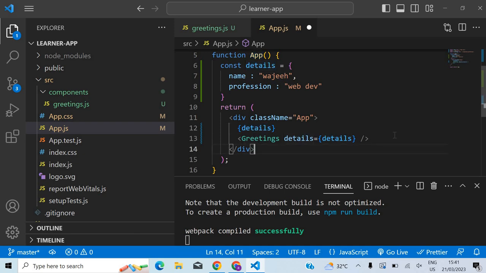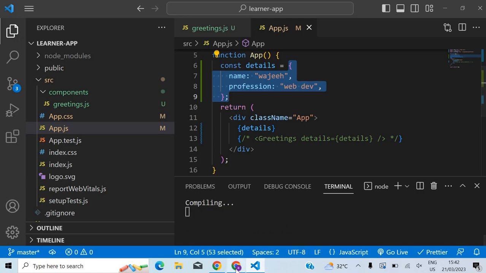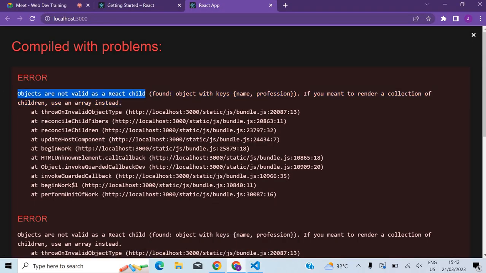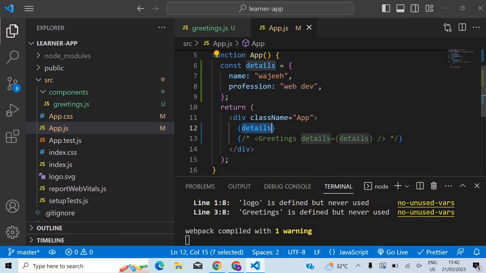So what I'm saying here is, previously we saw that if you are going to use a variable inside JSX like this, whatever you put between these two curly brackets has to result in a string or number. Otherwise you will get an error. For example, here there is a curly bracket, and details is an object, not a string. So if I save it, I will get an error, because objects are not valid as child components. It has to be a string.